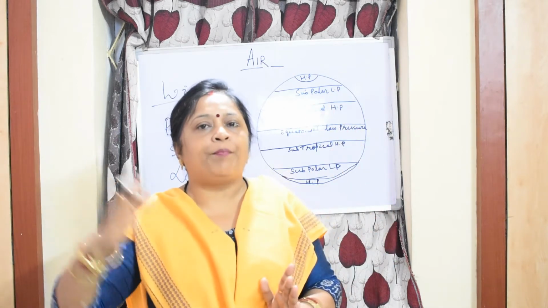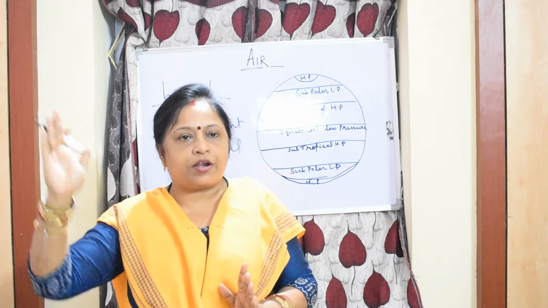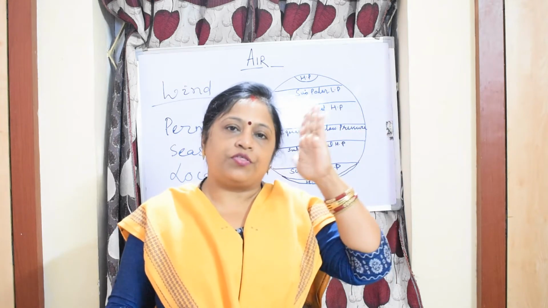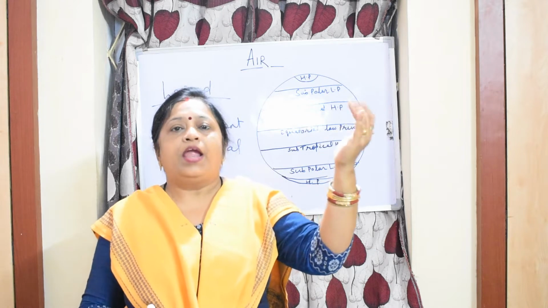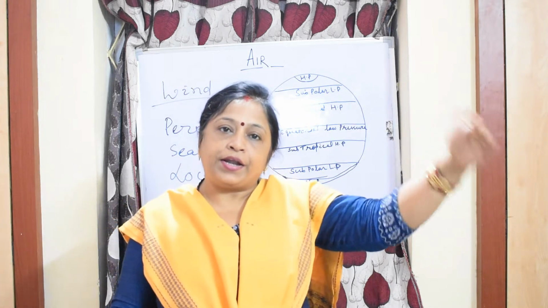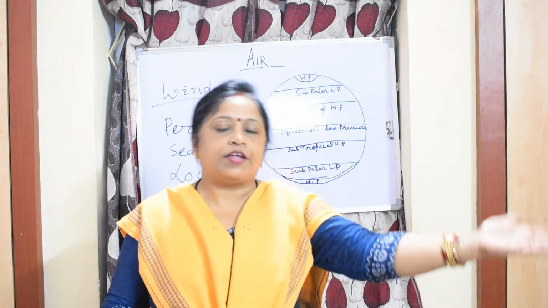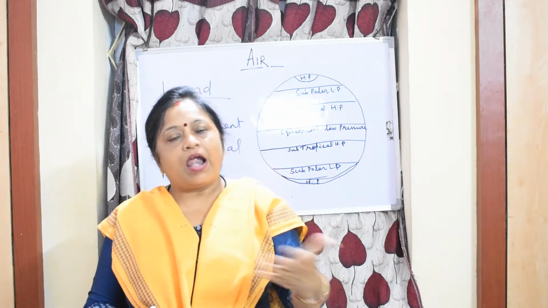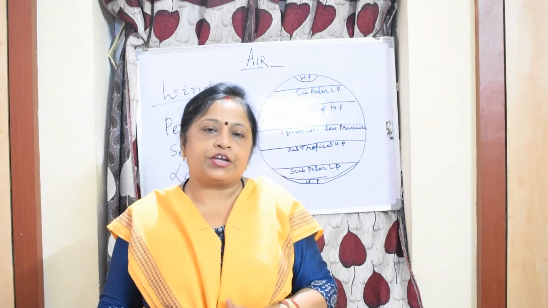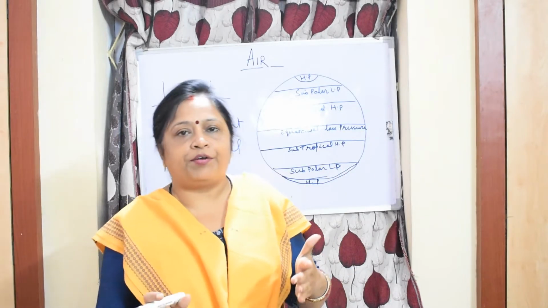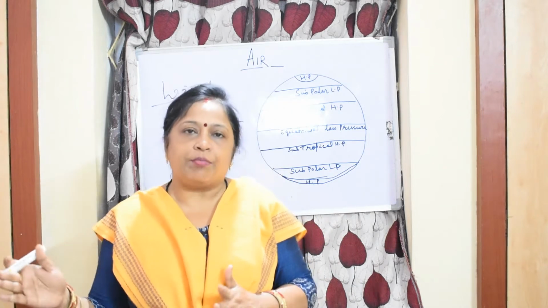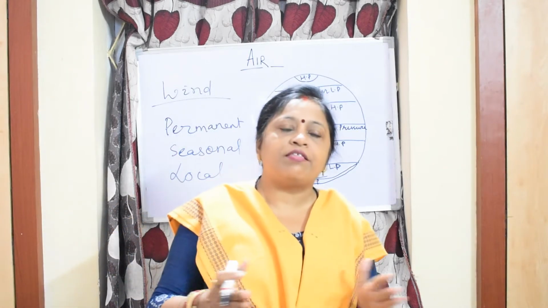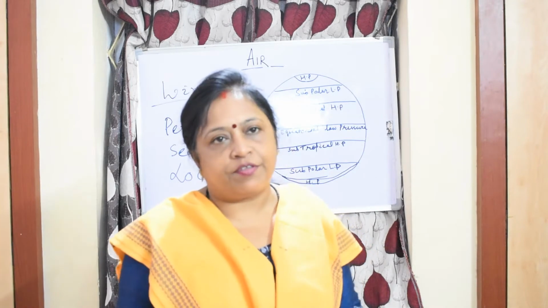The Bay of Bengal branch moves in the north and eastern direction, and the Arabian Sea branch moves in the northwestern direction. Again, in the month of October, by getting obstruction from the Himalayas, it turns back. Again it changes its direction, which is known as the retreating monsoon. So these seasonal winds, for example the monsoon winds, change their direction in different seasons.